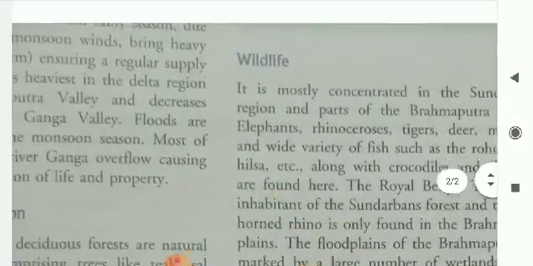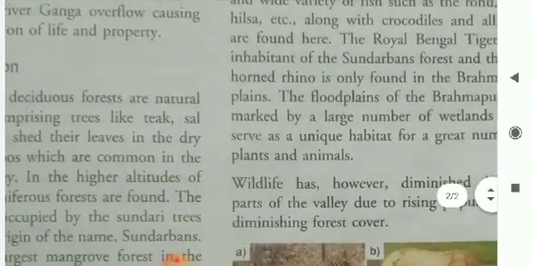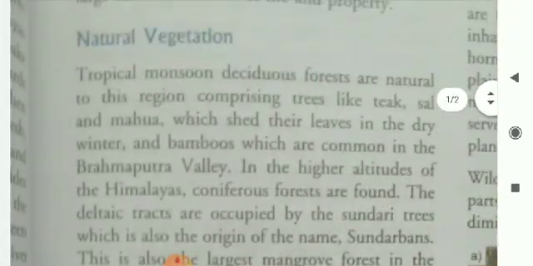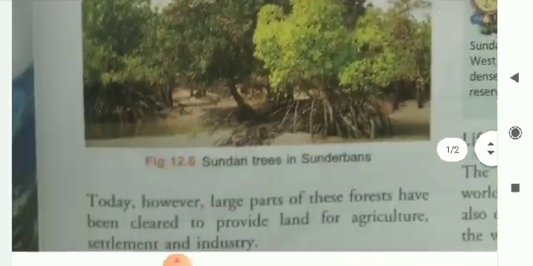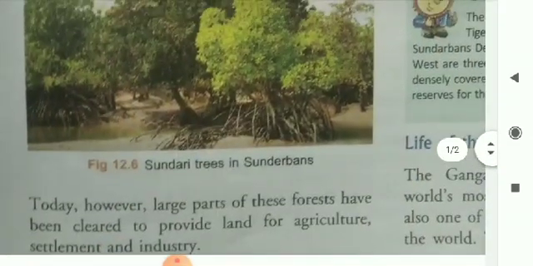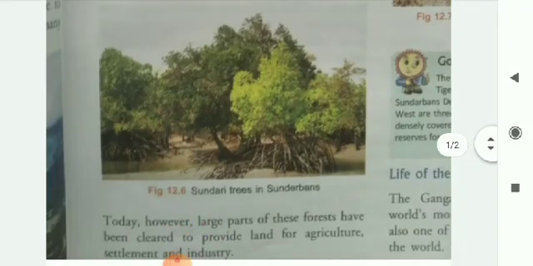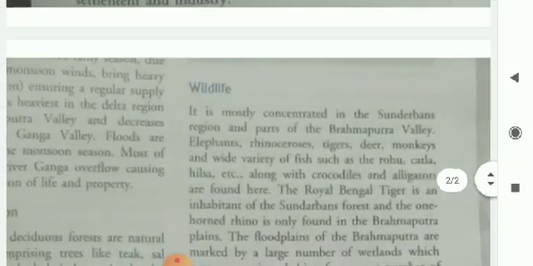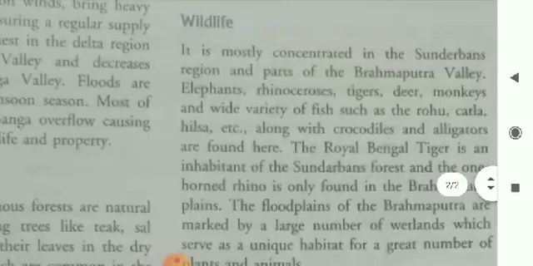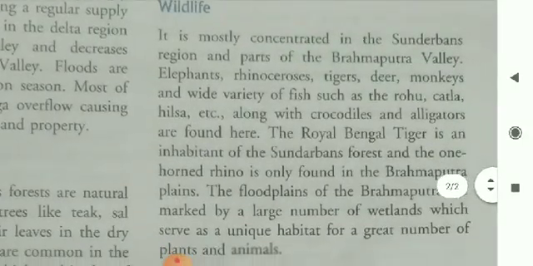Next, that is wildlife. What type of wildlife is found there? Let's discuss it. It is mostly concentrated in the Sundarbans regions and parts of the Brahmaputra valley.